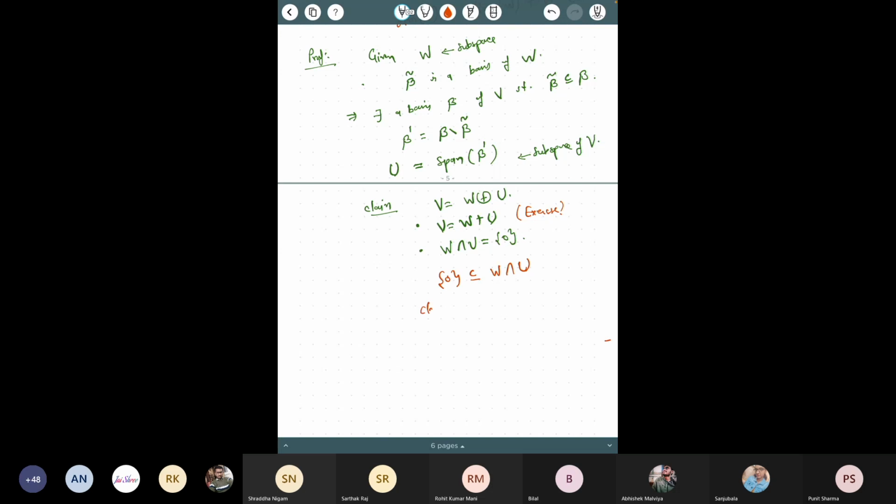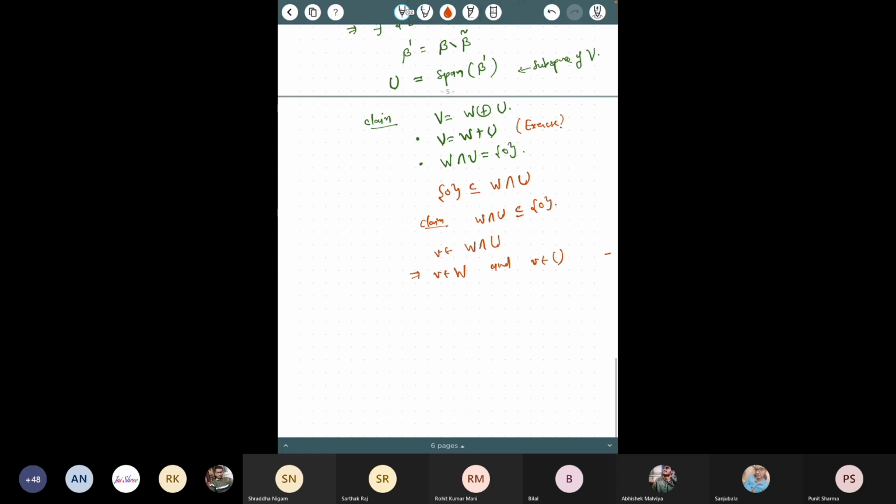You have to show now the other way, that W intersection U is contained in 0. What does that mean? It means that if you take any vector V in this intersection, you have to show that this vector is equal to 0. So assume that V is in the intersection. If V is in the intersection, that means V is in W and V is in U.